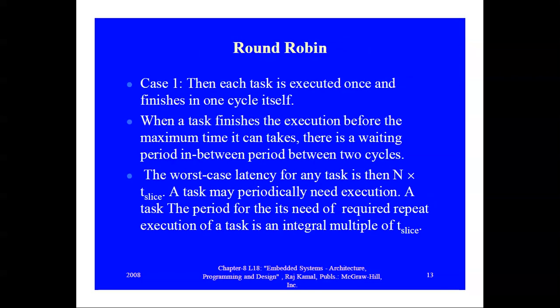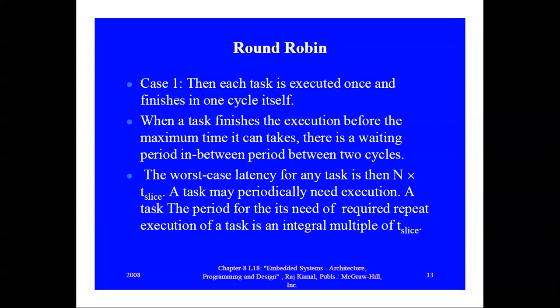Okay, so there are two cases of round robin. In the first case, each task is executed once and finishes in one cycle. In the previous example, you have seen that the first task C1 completed in only one cycle.